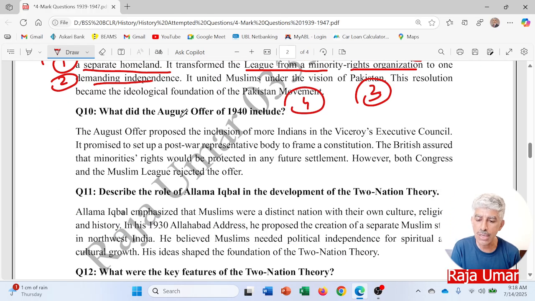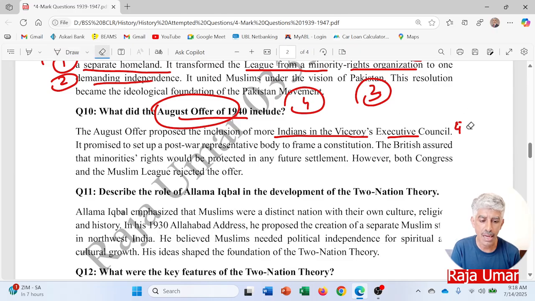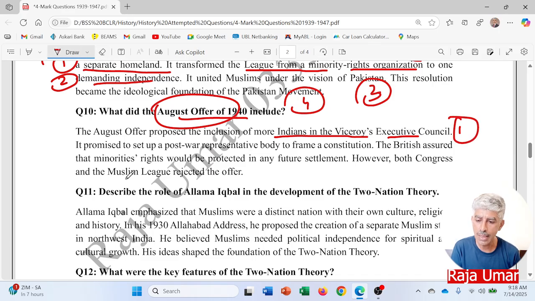What did the August offer of 1940 include? I mean, what was that? The August offer proposed the inclusion of more Indians in the Viceroy's Executive Council. This was proposed by Viceroy Linlithgow. So this is point number one.